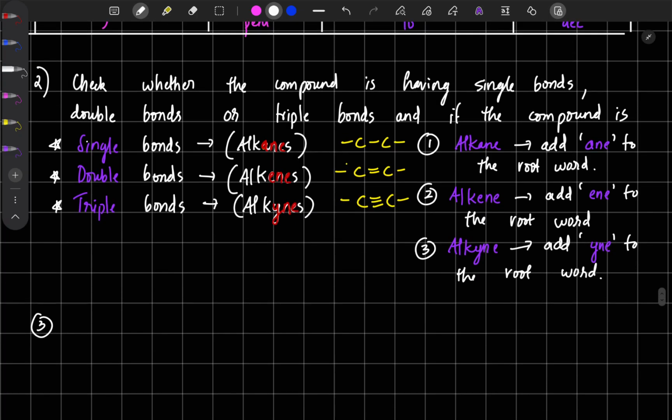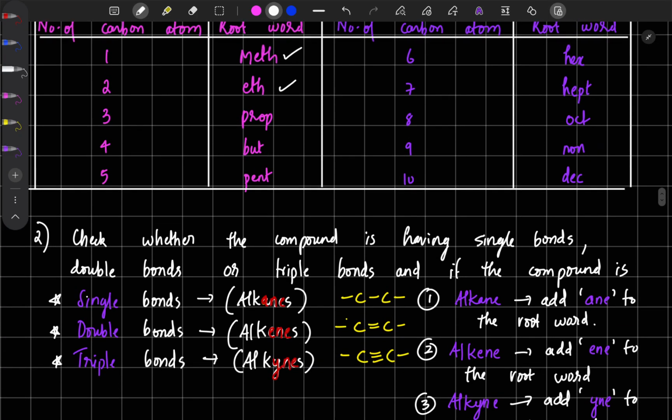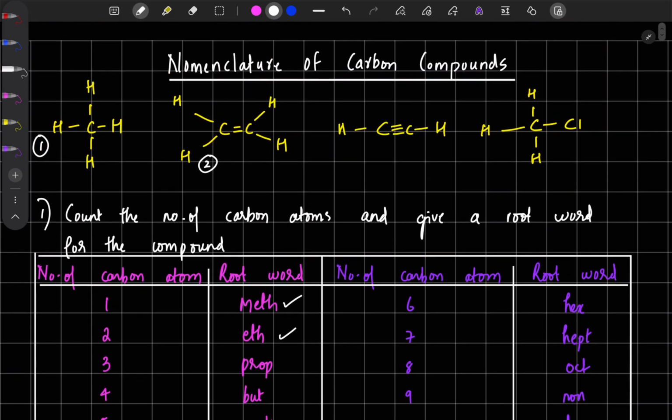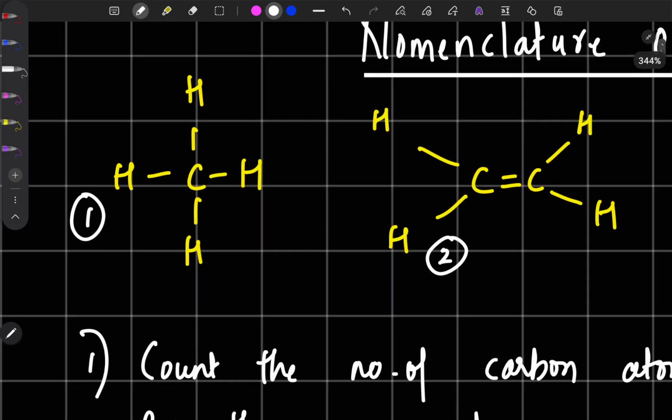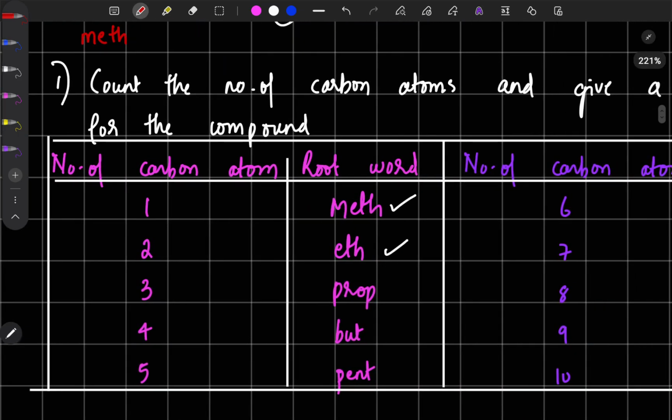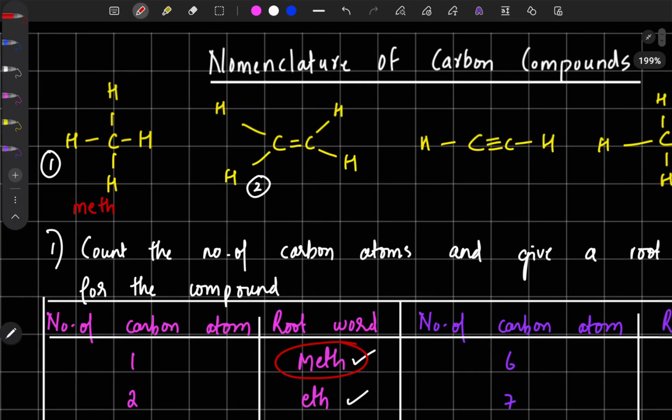Because by using the first two rules itself, we will be able to name some of the compounds. So look at the first compound here. What is the root word for this? Yes, it is meth. Why? Because there is only one carbon. If there is one carbon, the root word is meth.